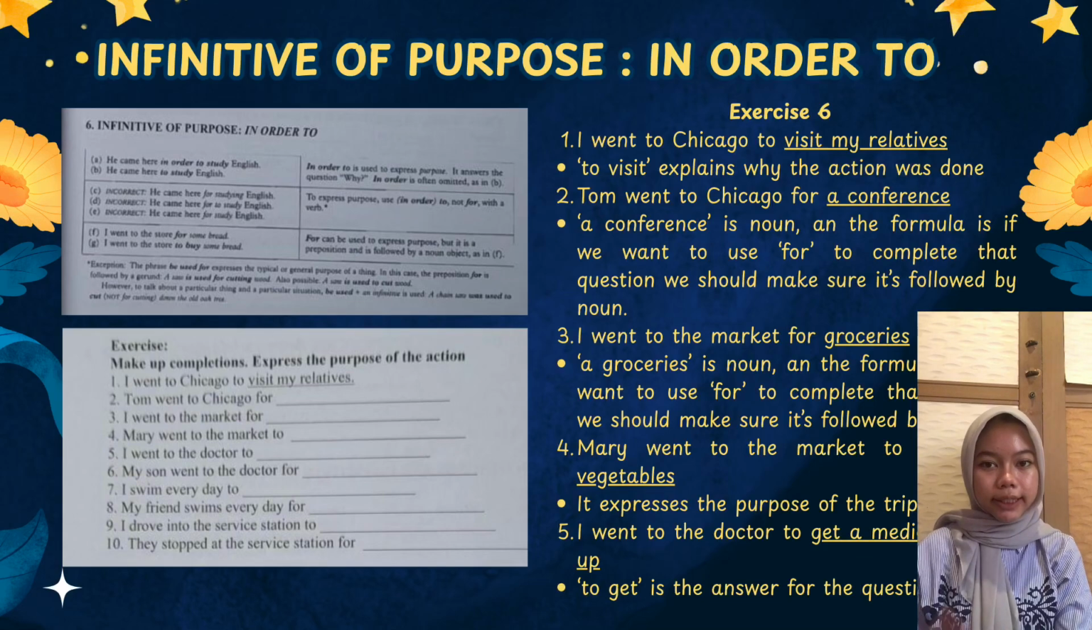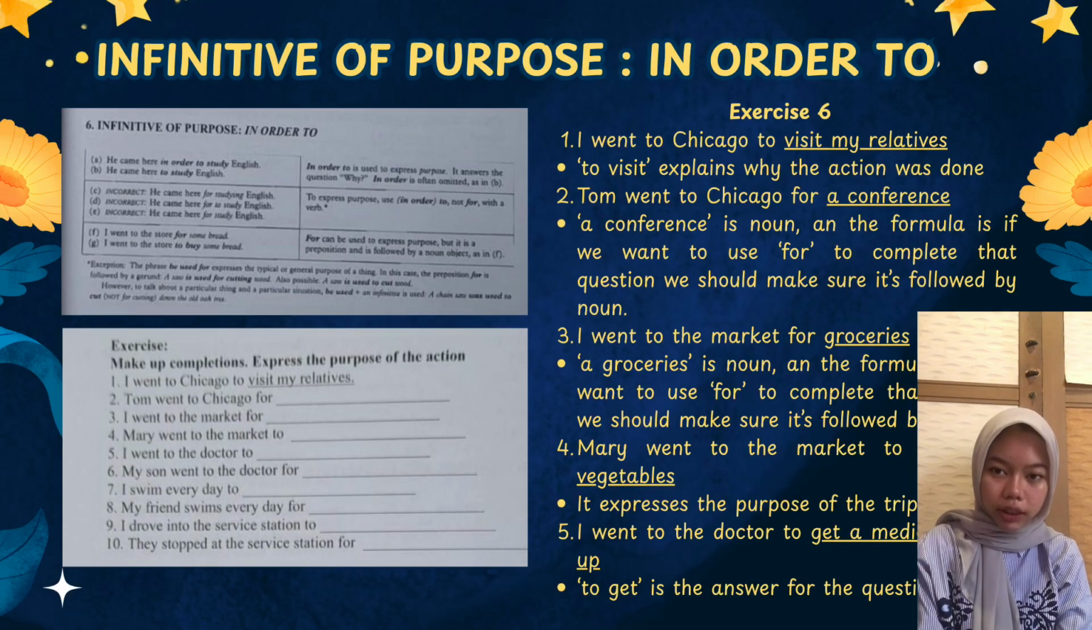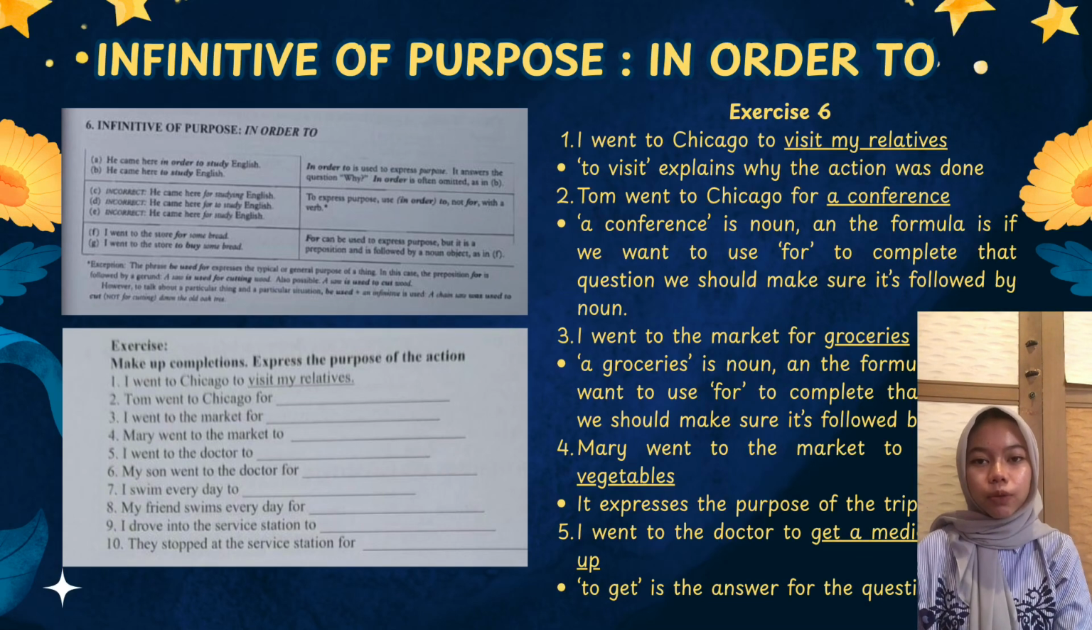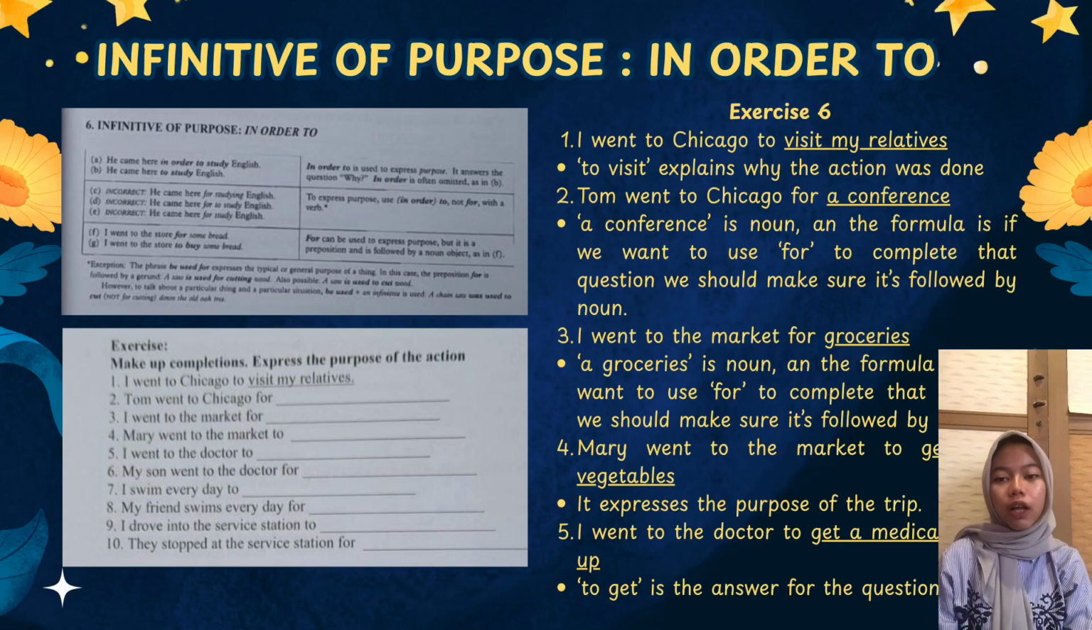The example is: he came here in order to study English. Another structure is to plus verb. He came here to study. This is more natural and commonly used. Also, the common mistake is: he came here for studying English. The correct one is: he came here to study English.